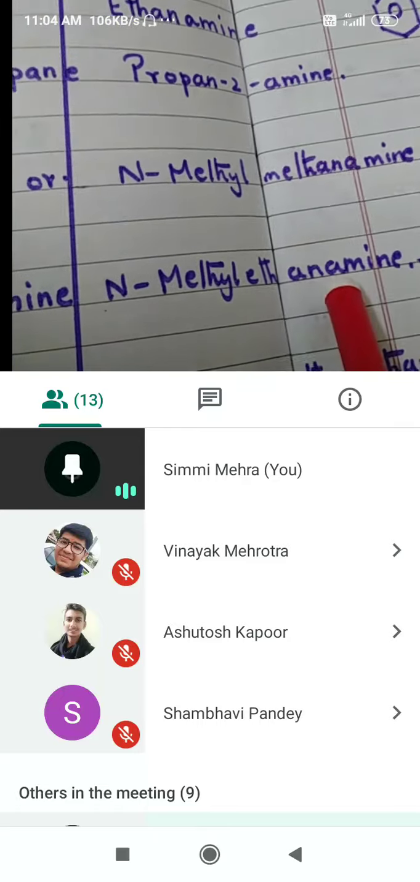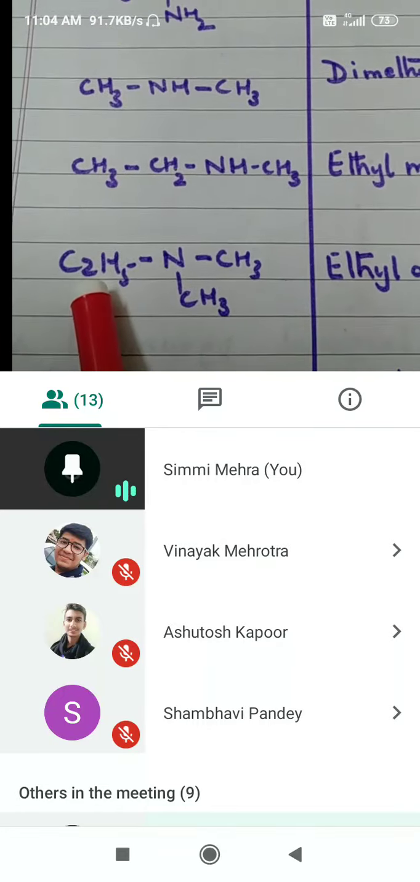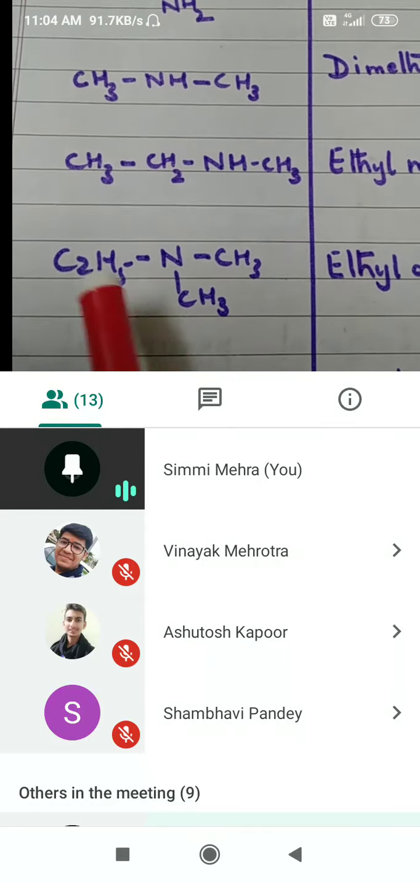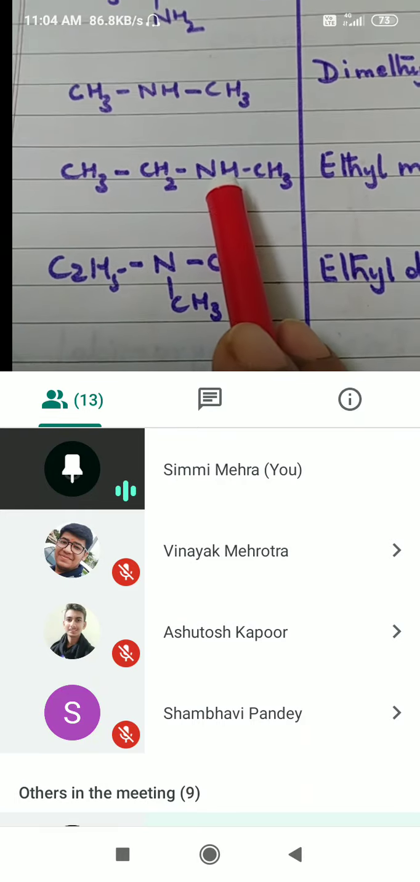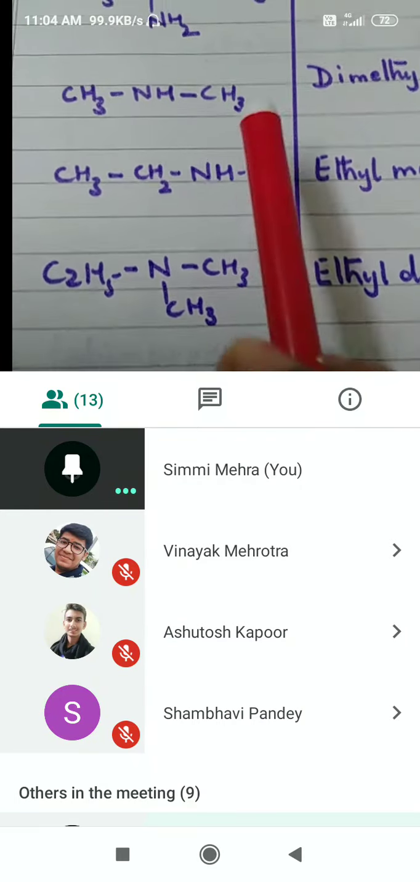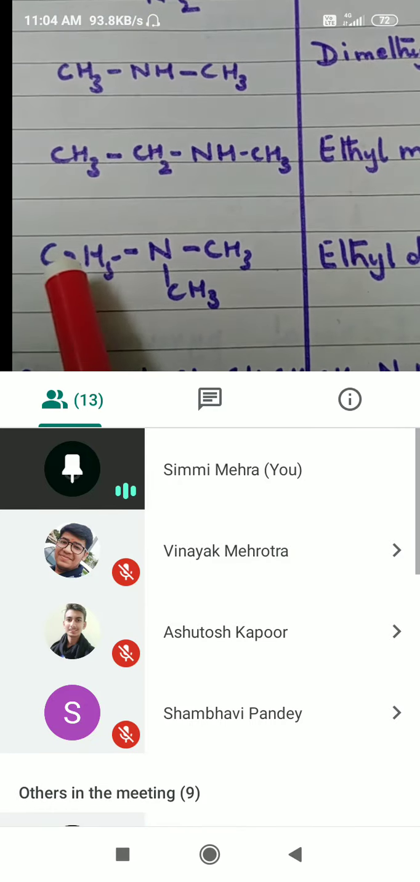N-methyl ethanamine. Alright. Next, again, we have now three alkyl groups. This is a tertiary amine. This was a secondary amine, we had two alkyl groups. Here also a secondary amine. This is a tertiary amine. Now we have three alkyl groups.